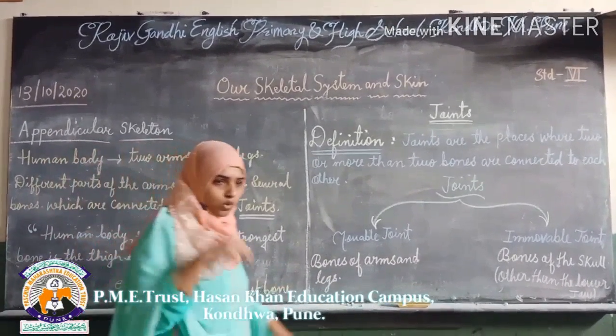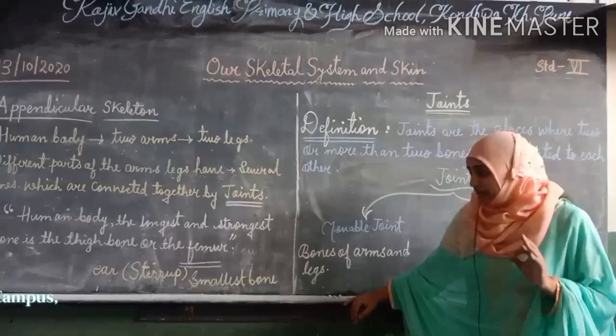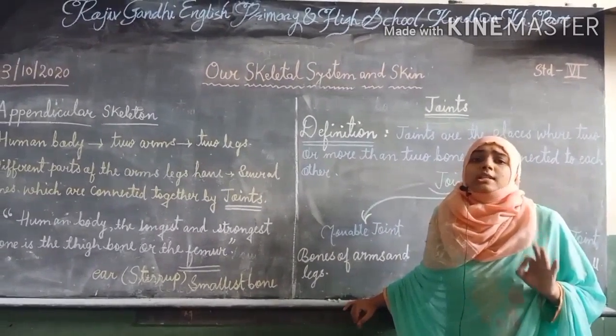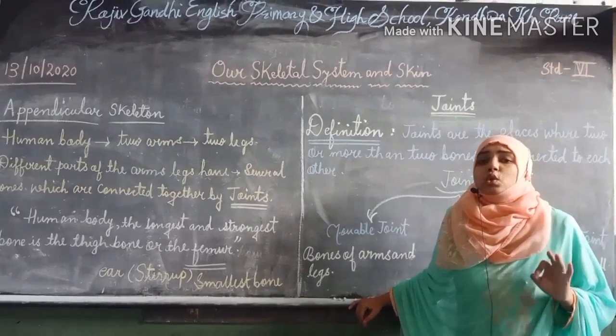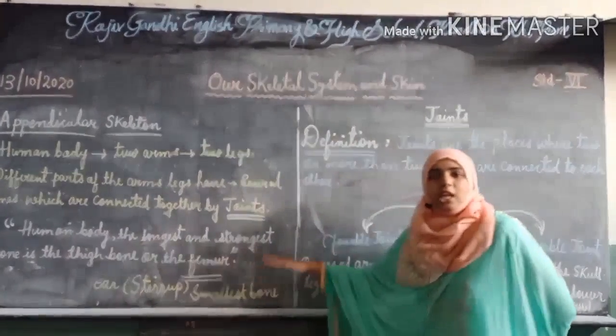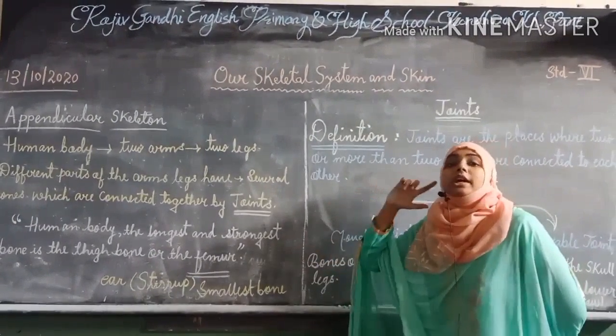The ear has 3 bones. Okay, how many bones does the ear have? The ear has 3 bones. In those ear bones, one very small bone is known as the stirrup. What is it known as? It is known as the stirrup. Okay, have you seen this word stirrup? This is the very smallest bone in our body, which is located in the ear region.